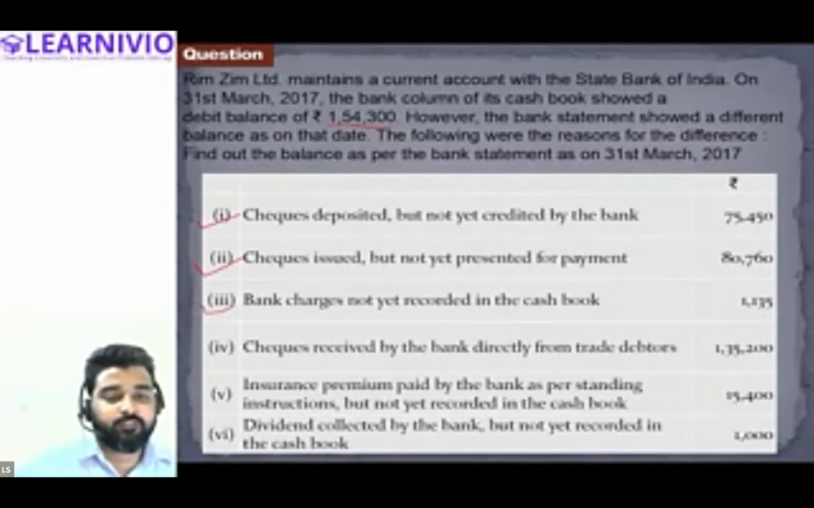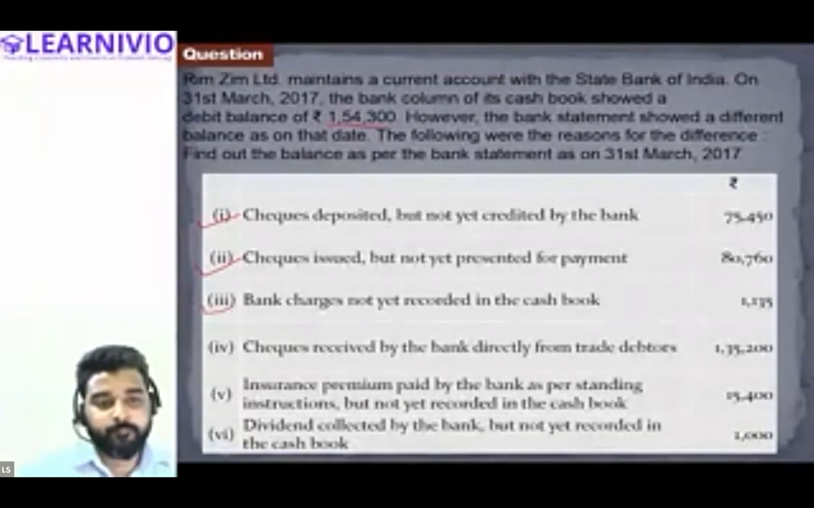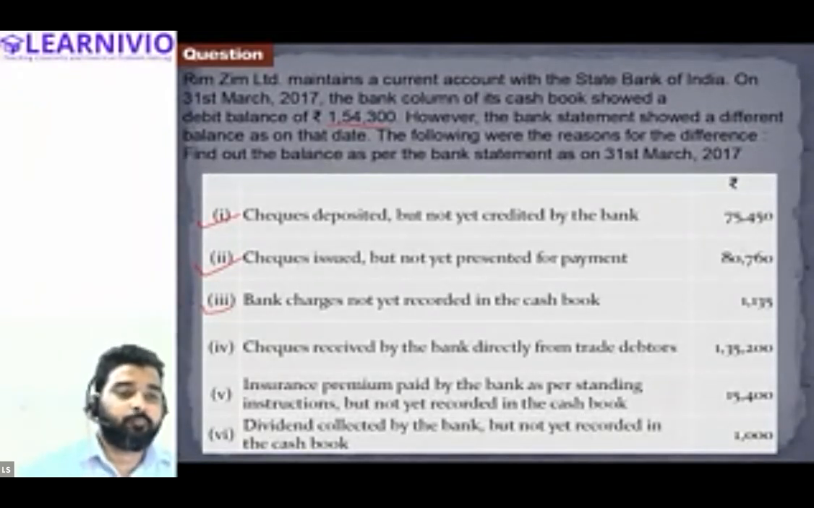Next transaction, fifth transaction is insurance premium paid by the bank as per standing instruction but not yet recorded in the cash book. So the bank has paid the insurance premium. That means the banker has reduced the bank balance as per passbook, but the accountant has not recorded this in the cash book. So what will we be required to do now? Subtract.